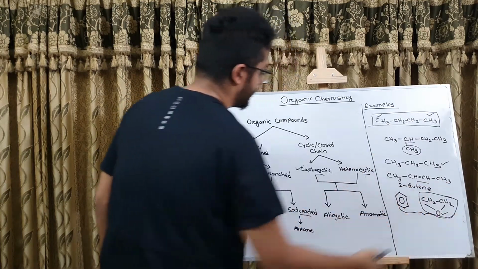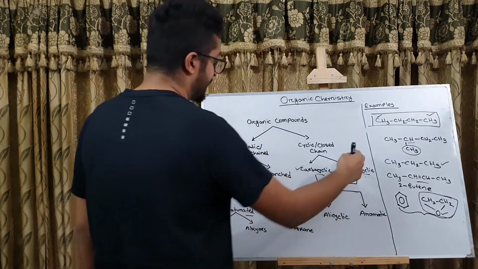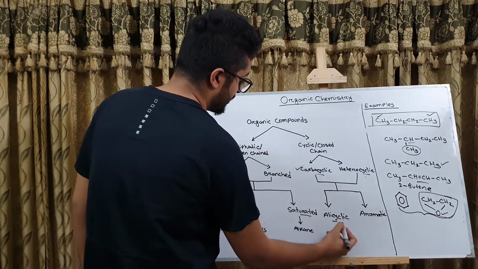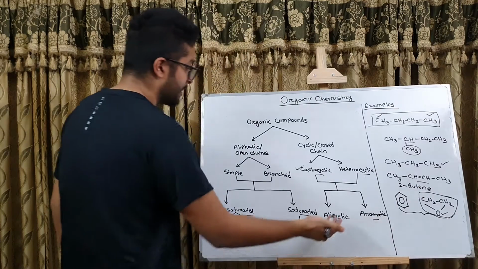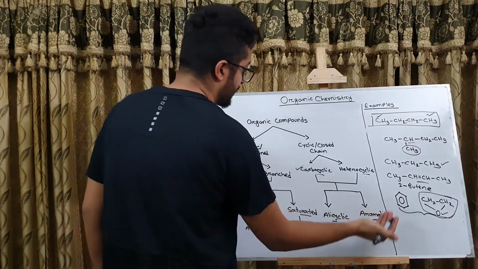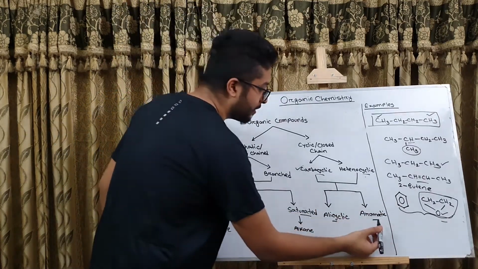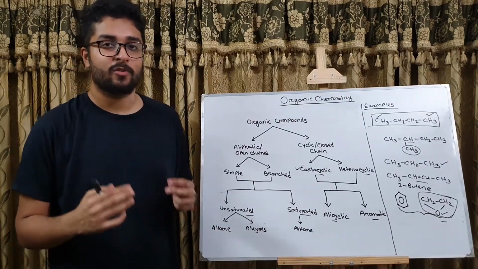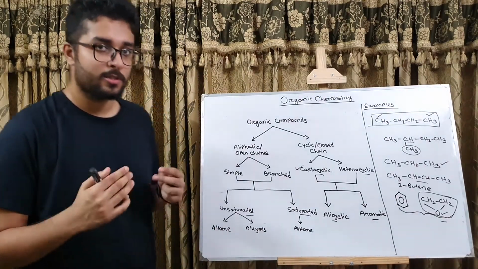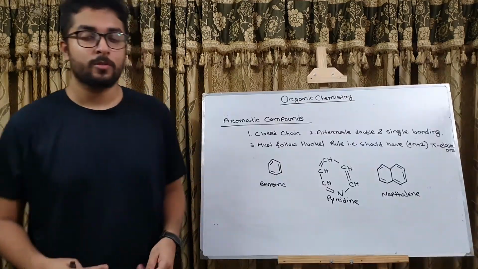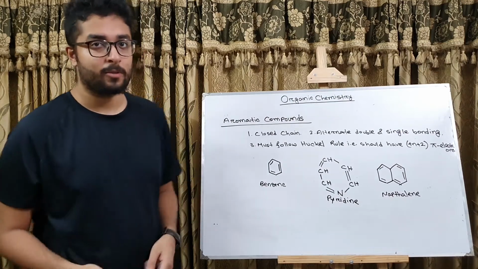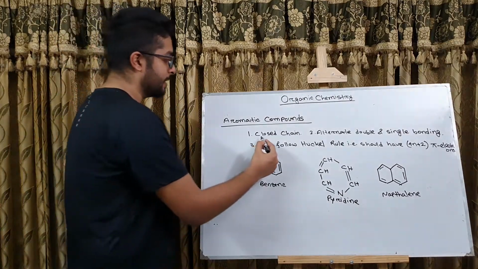closed chain organic compound. Then both the carbocyclic and heterocyclic can be divided into two different subcategories called alicyclic and aromatic. So for a compound to be an aromatic organic compound, it has to follow some rules. So let's see those rules right now. To be an aromatic compound, a cyclic or closed chain compound will have to follow these rules.